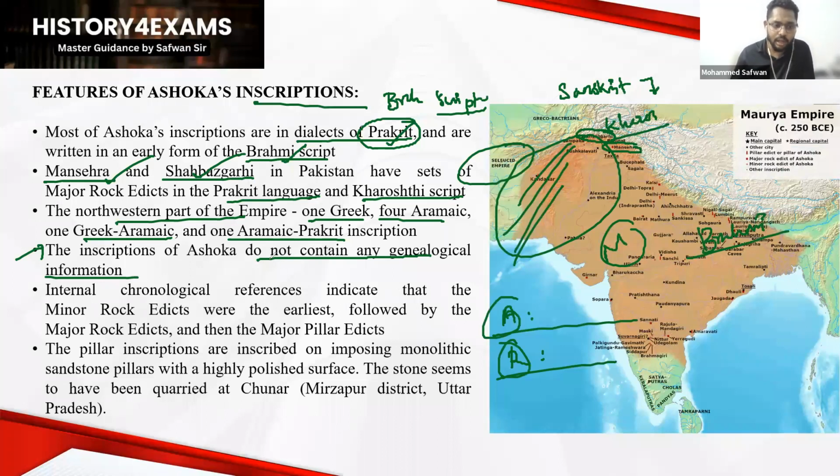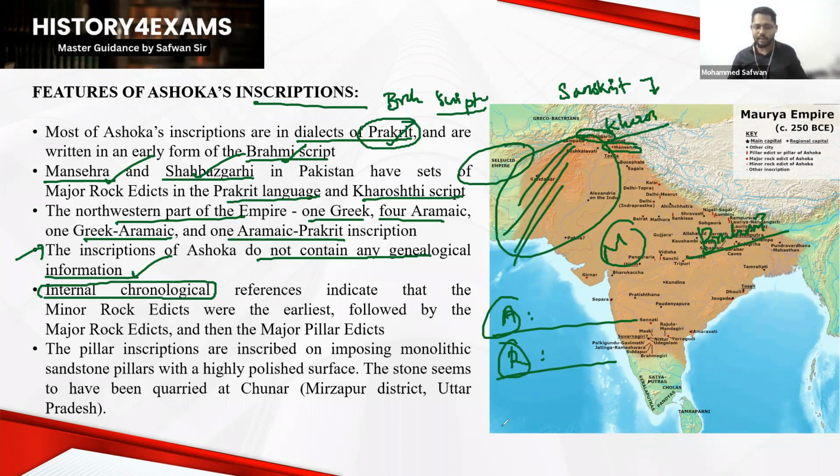Ashoka's inscriptions do not contain any genealogical information. Genealogical information means about his father Bindusara, Chandragupta Maurya, and the ruling dynasties before this Mauryan Empire. But it provides certain geographical information, and every such kind of information is available from Ashoka's inscriptions. And we have certain internal chronological references saying that Ashoka had different kinds of inscriptions.